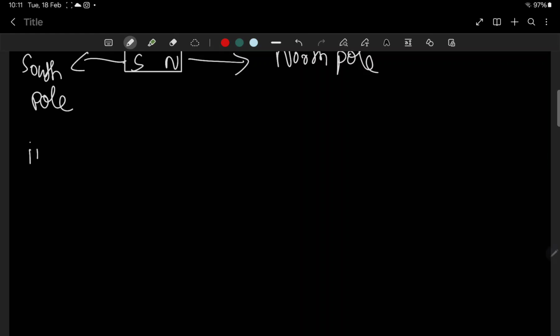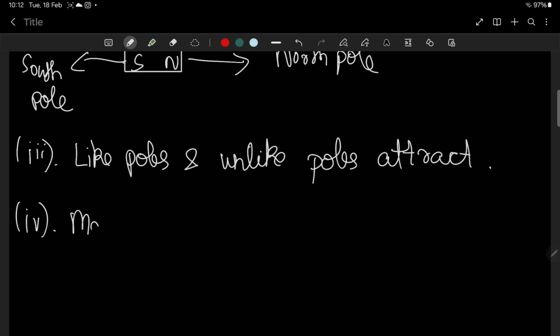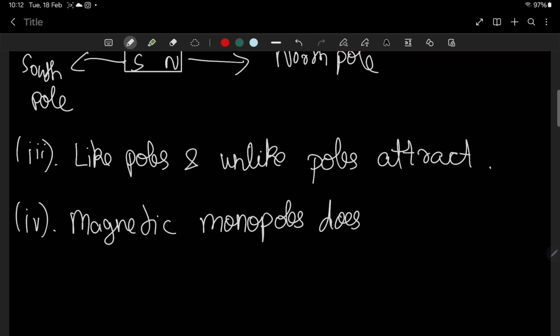Now the third one is that like poles repel and unlike poles attract. This is a very common one that everyone knows. Now the next point is that magnetic monopoles do not exist.